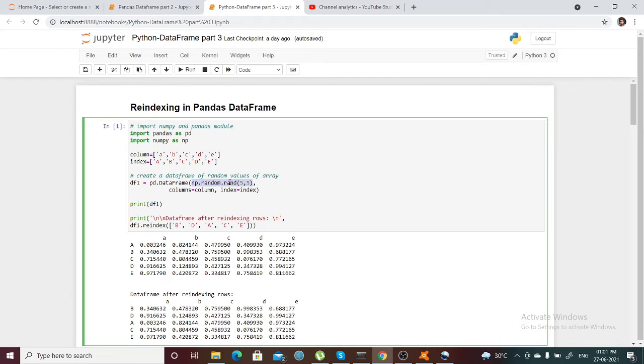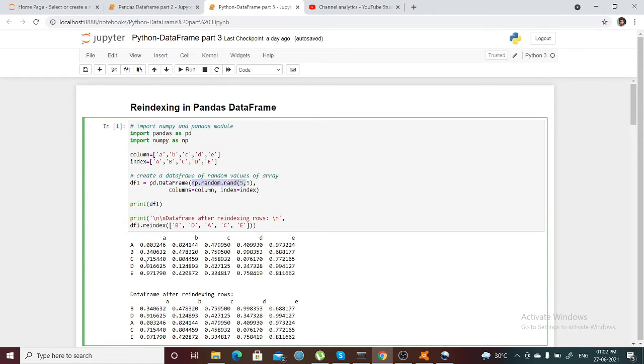So numpy random, random is one of the functions in the numpy module, will randomly generate a 5 cross 5 matrix. These are the randomly generated values. I'm creating this using all the column names and the five indexes and five columns that I have assigned here, and it is nothing but a randomly generated 5 cross 5 matrix of numbers.